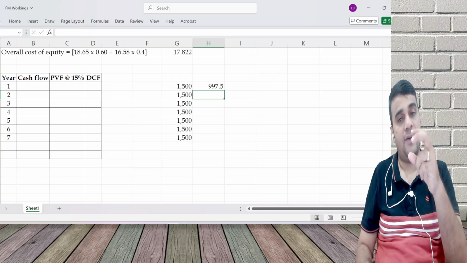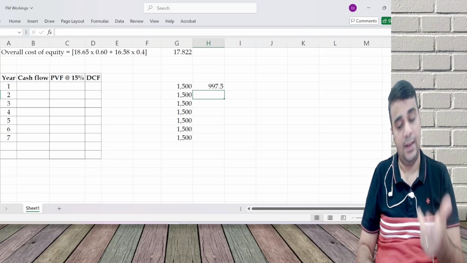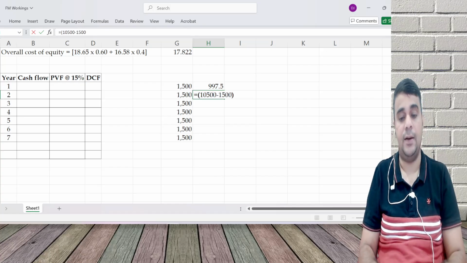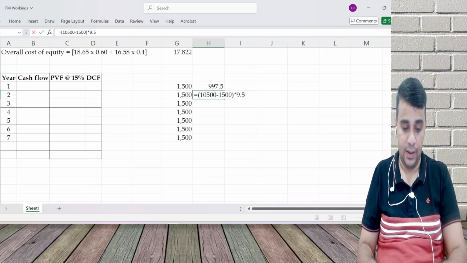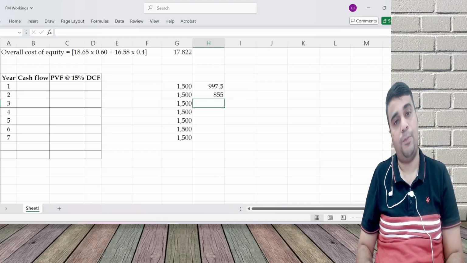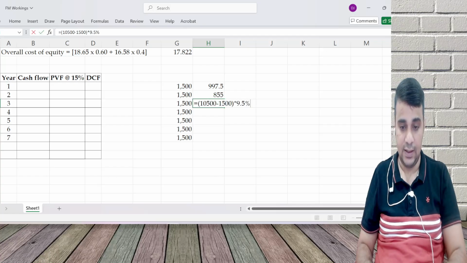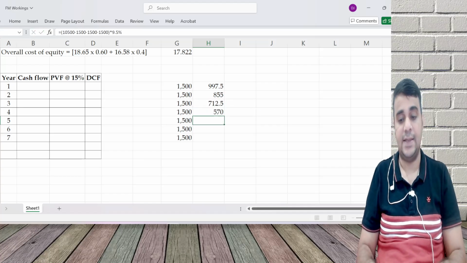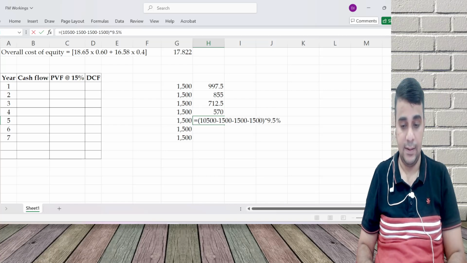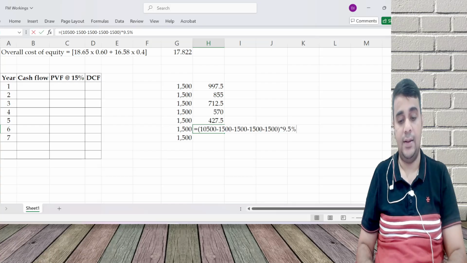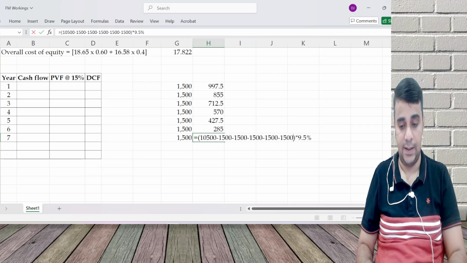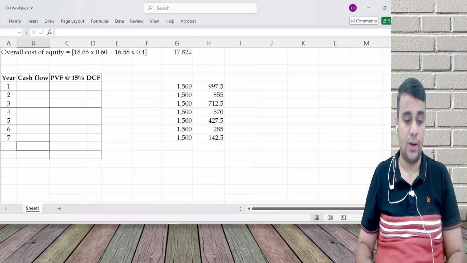Next year, I've already repaid 1,500, so I'll pay 9.5% on 10,500 minus 1,500. Next year, another minus 1,500 in the principal, and so on. This is what the bond will pay.